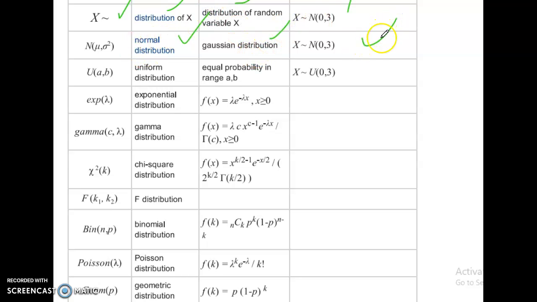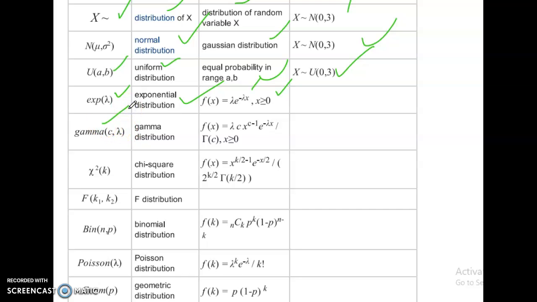U of a comma b: uniform distribution, equal probability in a range a, b. Exponential of lambda, exponential distribution: f of x equal to lambda e power minus lambda x, condition x is greater than or equal to 0.